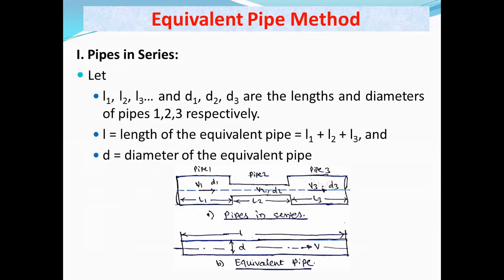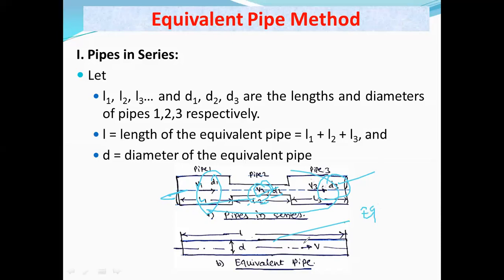Okay, analysis of water distribution system. In case of pipes in series, this thing we have studied in fluid mechanics. What we do here, you can see, there are three pipes connected in series. This is one pipe having L1 as length, D1 as diameter, and V1 as velocity. Similarly, for the second pipe, V2, D2, and L2 are the dimensions. And for the third pipe, V3, L3, and D3 are the dimensions. Now, we want to replace these three pipes with an equivalent pipe.